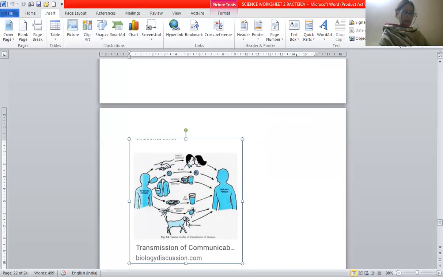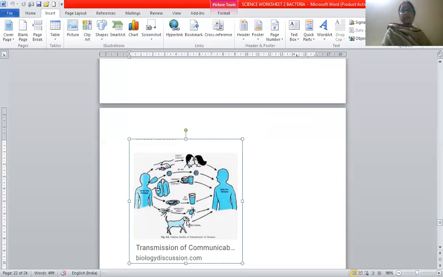A common example is malaria. Malaria is caused by the bite of the female Anopheles mosquito. The female mosquito is the carrier of the pathogen for malaria. It bites a person suffering from malaria and carries the pathogen from the blood of the infected person. When this mosquito bites a healthy person, the pathogen enters the body of the healthy person and spreads the disease in it.